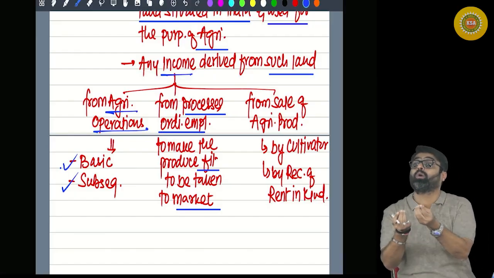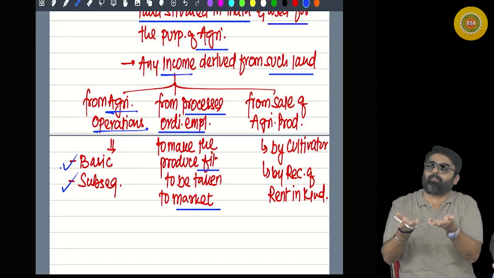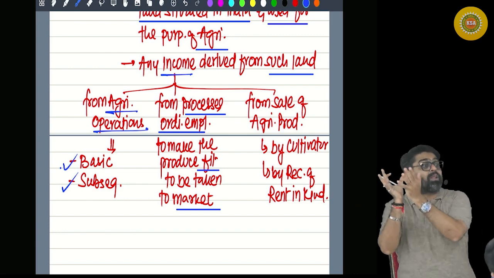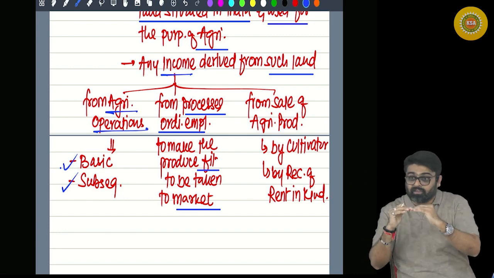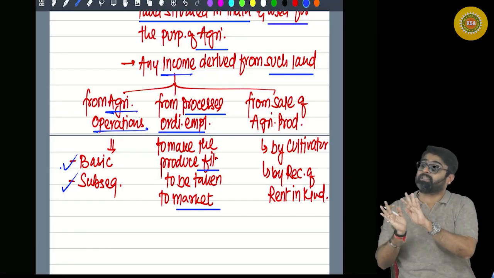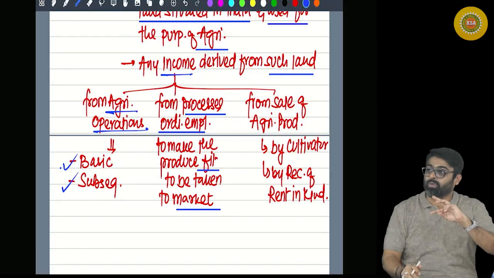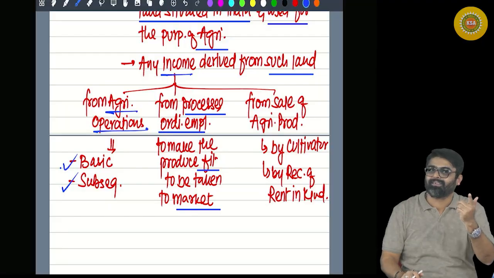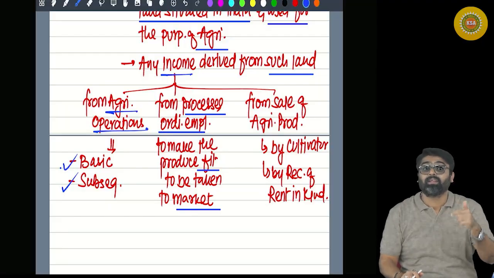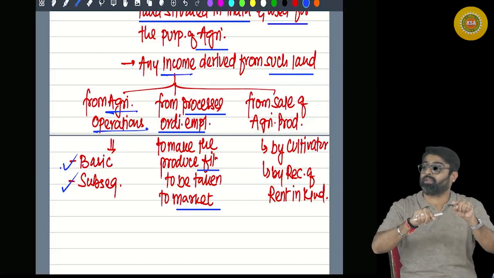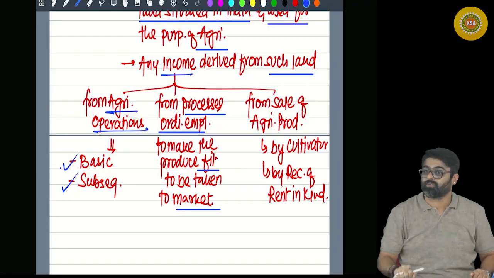All these are processes which are ordinarily employed by all the farmers to make the wheat a saleable commodity in the market. Its essential characteristic does not change. It still remains wheat. Yes or no? But if I convert that wheat into Ashirwad atta, the essential characteristic is changed, then that process is not an ordinary process, that process is a manufacturing process.